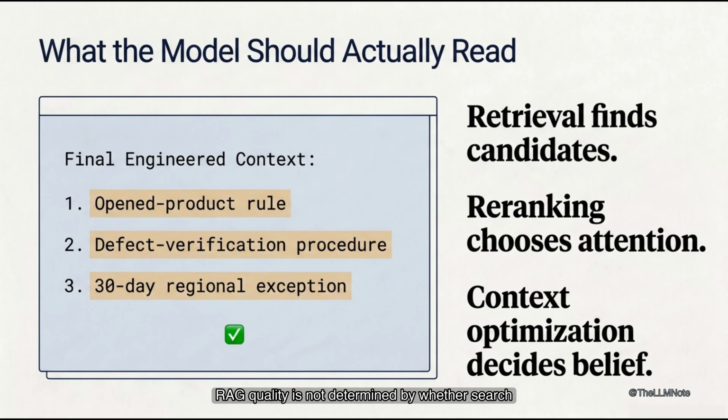RAG quality is not determined by whether search found something related. It is determined by whether the system delivered the right evidence in the right order with the right amount of surrounding meaning. Retrieval finds candidates. Re-ranking chooses attention. Context optimization decides what the model is allowed to believe.